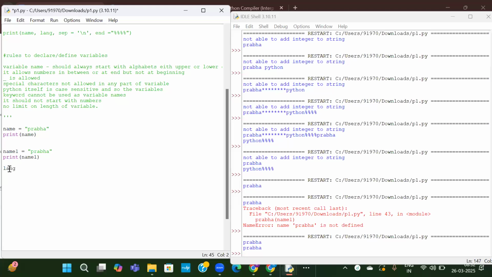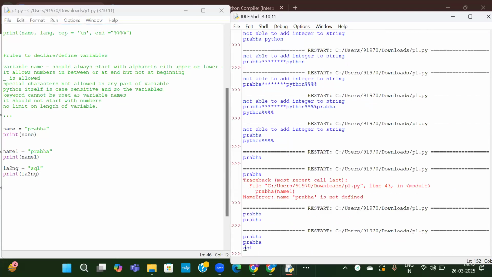So in language, in between also the numbers are allowed. Language, I'll name it as SQL. Print language. You can use numbers at any part of the variable. See, this language is also printed. LA2NG, this is also fine.